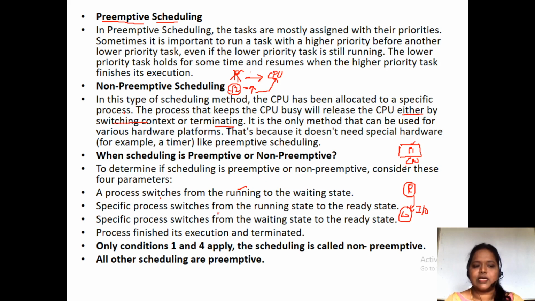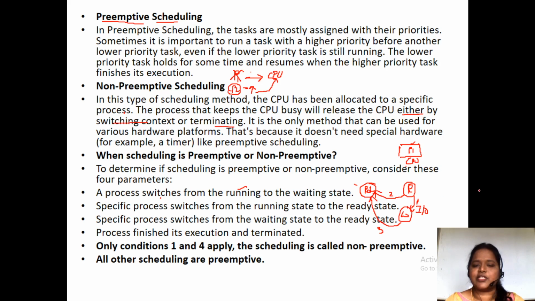The second case is a process switching from running state to the ready state. The third one is a process switching from waiting state to the ready state.